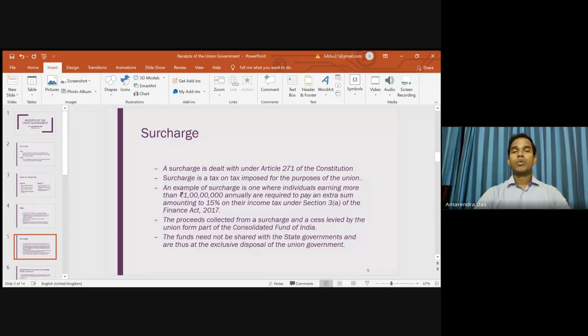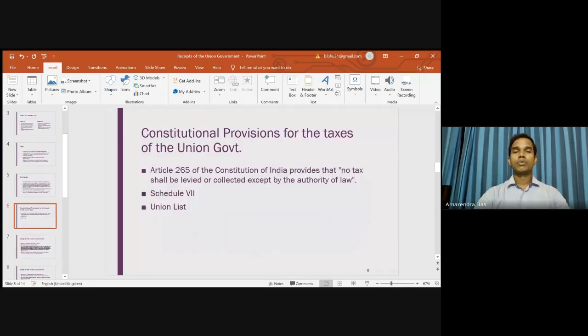And remember, both cess and surcharges go to the Consolidated Fund of India, but both cesses and surcharges are not going to the divisible pool, that means this will not be shared among the states. All the proceeds coming from the cess and surcharge will be retained by the government of India. Cess is spent for a specific purpose, but surcharge is not spent for any specific purpose. It will be spent for general purposes.